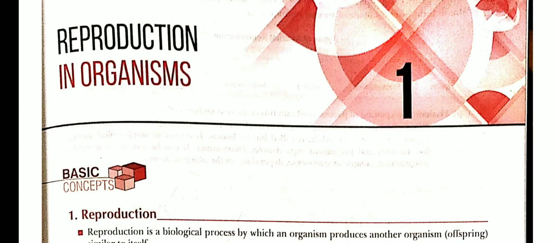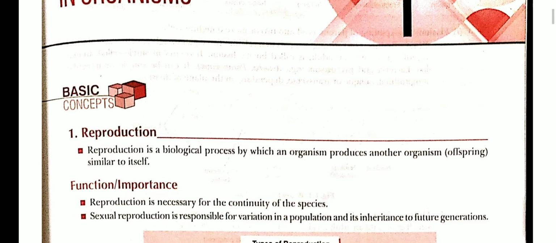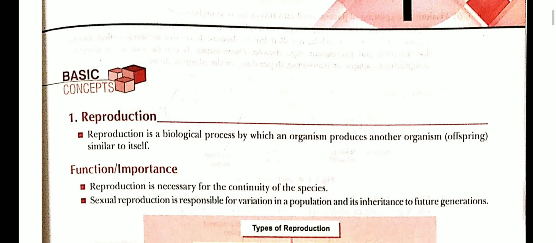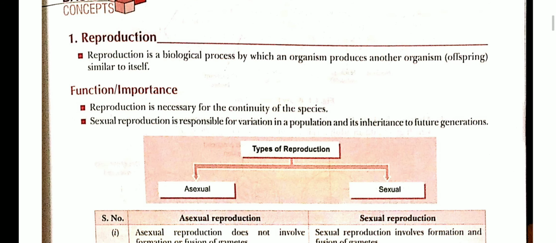Hello students, let us start with our first chapter of plus 2 biology, reproduction in organisms. Here comes the first, the definition of reproduction. What is reproduction? Reproduction is a biological process by which an organism produces other organisms called offsprings similar to itself.